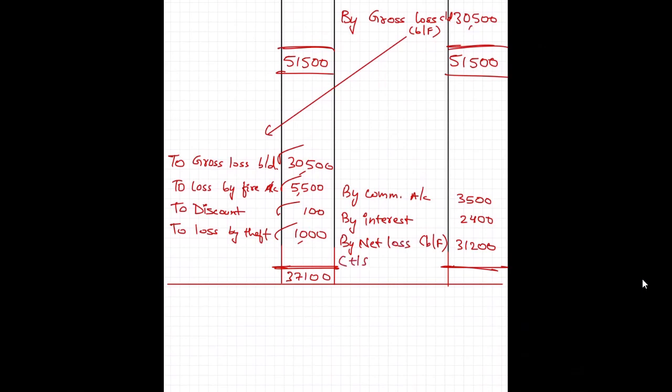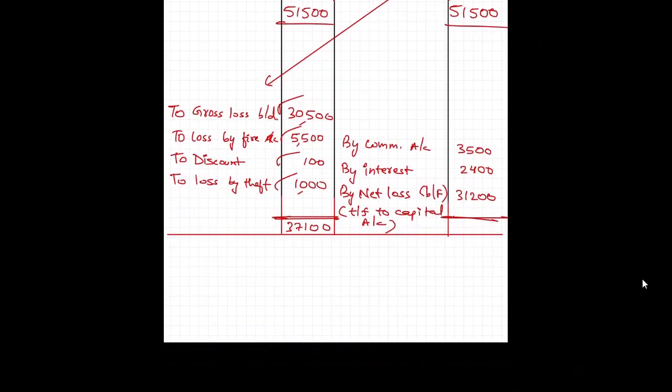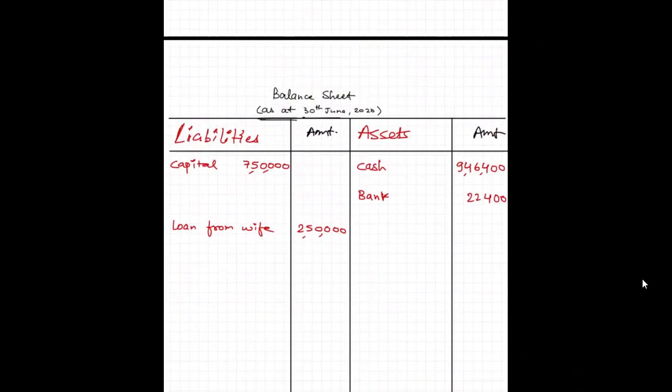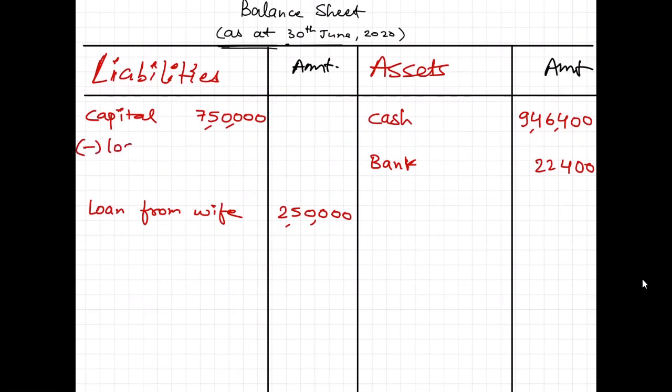And what we will do for this net loss, it will be transferred to capital account. It will be transferred to what? Capital account. So it is a loss of 31,200. I will go to my capital. I will deduct loss for the year 31,200 from the capital of 7,50,000. So my capital would be, the total would come to be 718800. That would be my total.